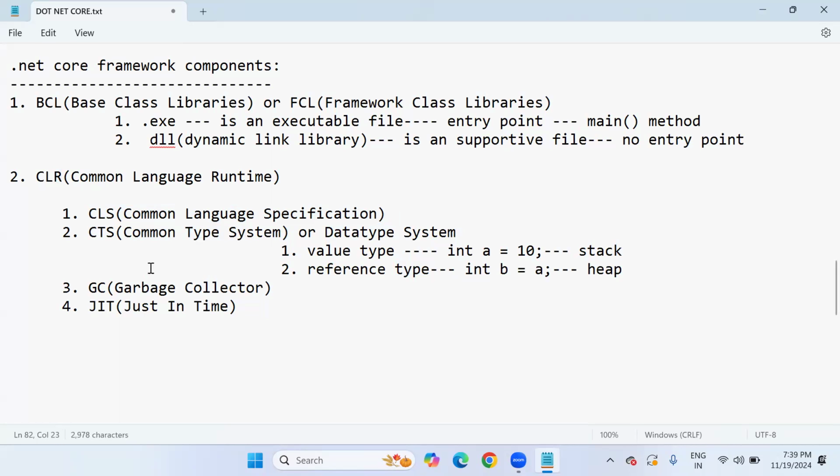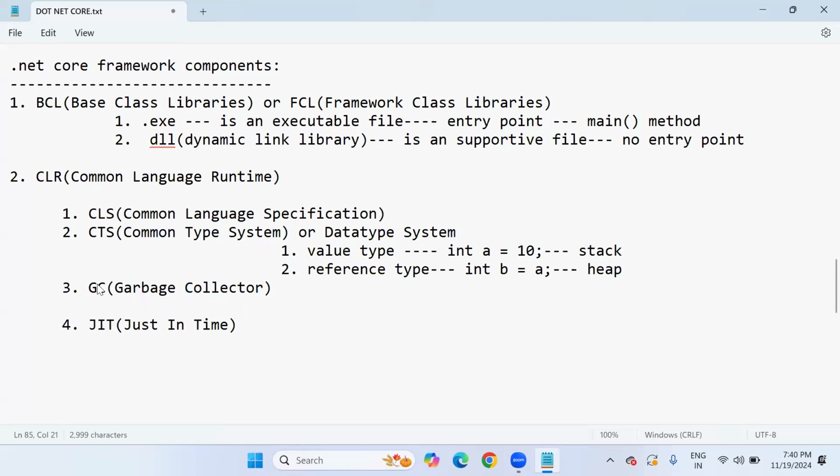But the third component is there, listen sir, it is the garbage collector, which is most important in every programming language nowadays. Garbage is nothing but unused, unnecessary or unwanted. So unused resources or unnecessary objects, we need to collect and remove from the memory.